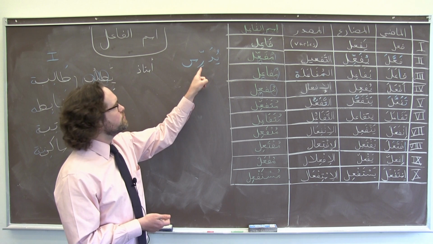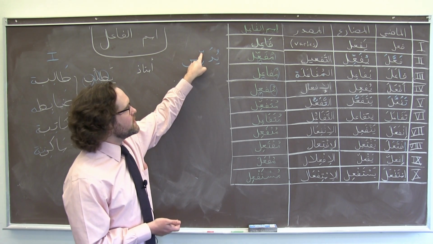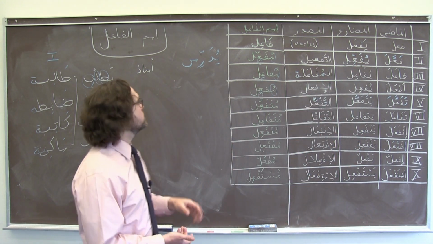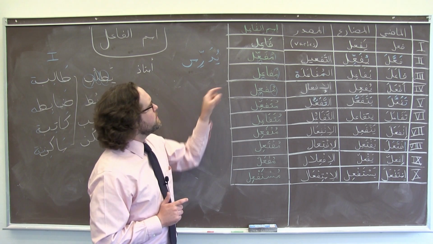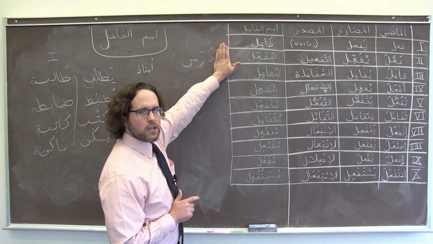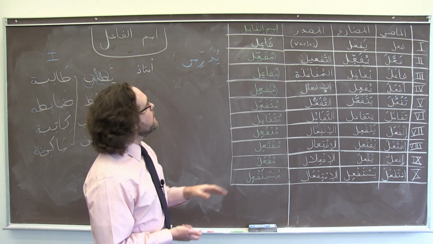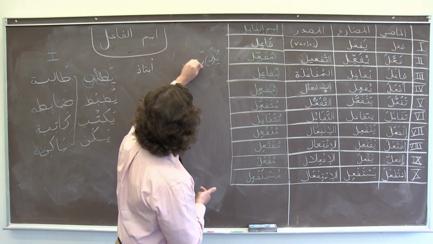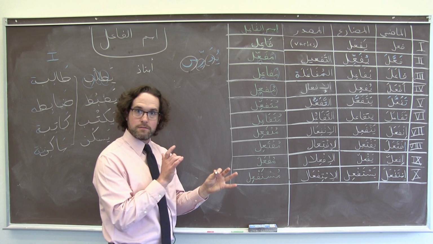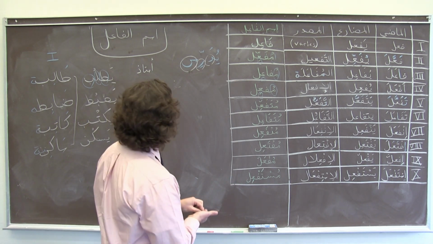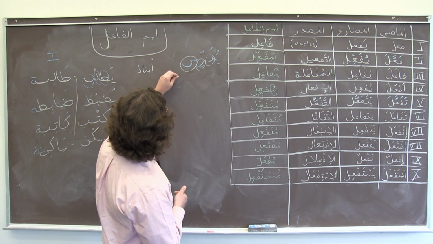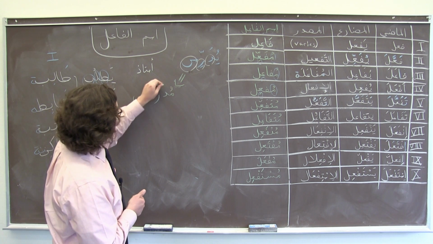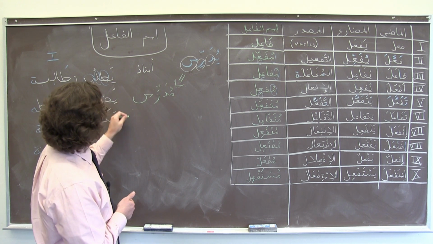now I can tell yudarris is Form 2, right? Because of the vowels and because of that shadda, I know I can recognize that it sounds just like all the other Form 2 verbs on earth. And now I want to put it into this pattern. So I'm going to lose the conjugation at the beginning or the end, and then I'm going to put on the meme with the dhamma, and I'm going to keep my judr in the same spot relative to the extra letters and sounds I'm adding, and I wind up with mudarris, a teacher.